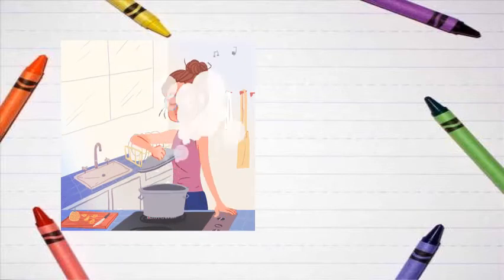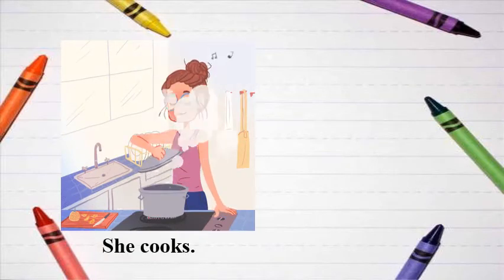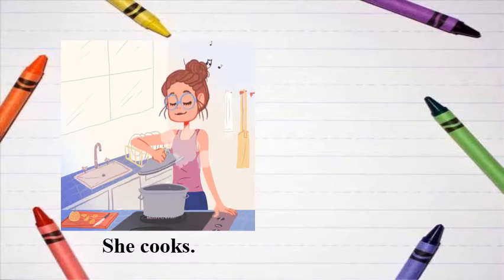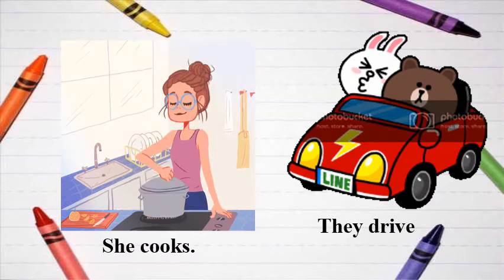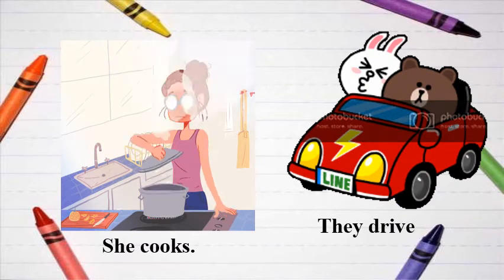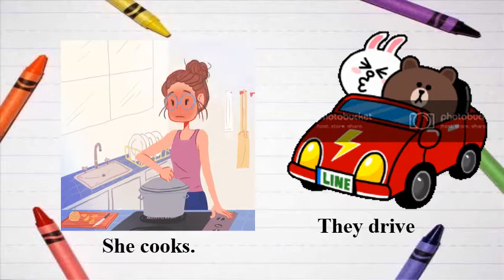Here you can see she is cooking something. So she cooks. What is she doing? She cooks. So here the verb is cooks. They drive. What are they doing? They are driving. So here the verb is drive.